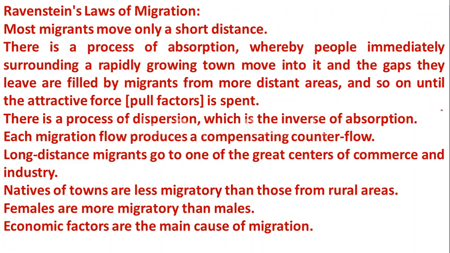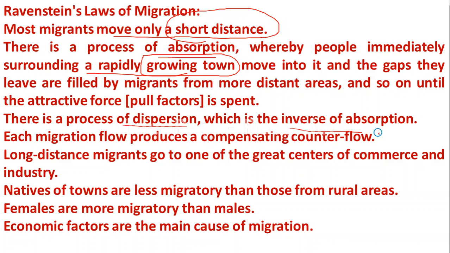If you go through Ravenstein's law of migration, there are 8 major points. The first one is most migrants move only for a short distance. There is a process of absorption, whereby people immediately surrounding a rapidly growing town, means people are moving from rural areas to urban areas. Then there is a process of dispersion, which is the inverse of absorption.